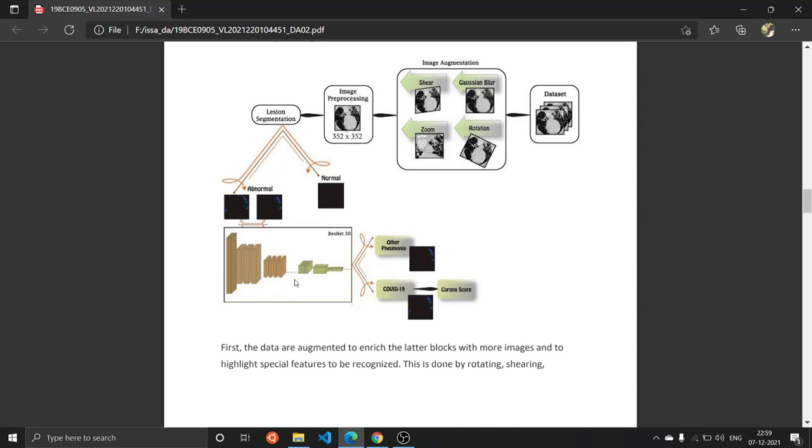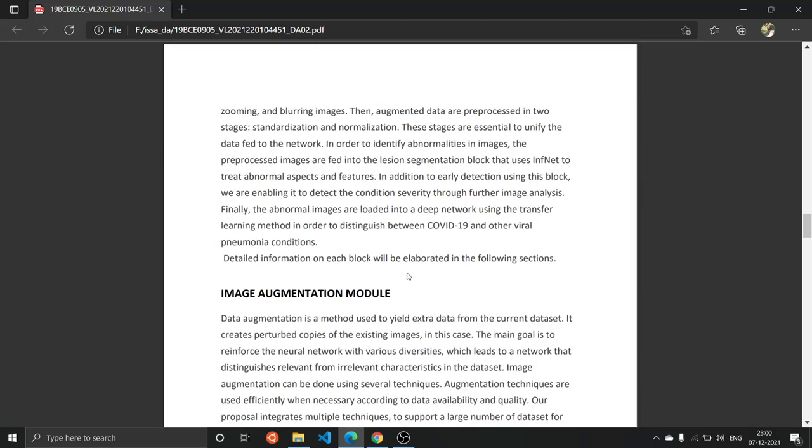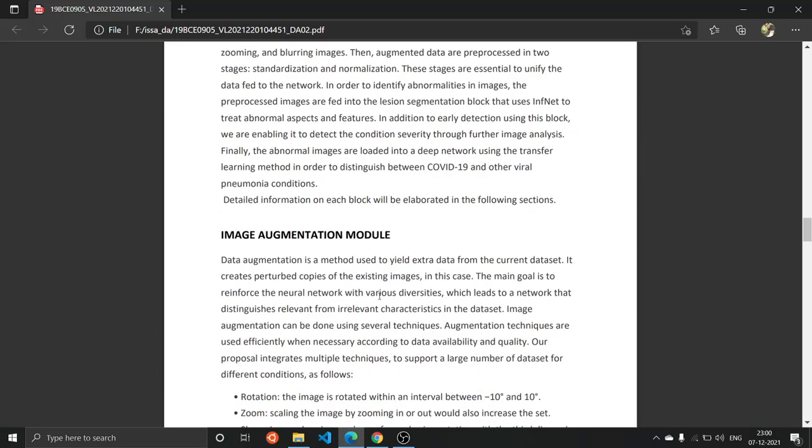After that it will go through ResNet 50, and this will classify the images into whether the person is suffering from other pneumonia or any other disease or corona. And after that we'll give the corona score of that patient to help him find out what severity level he's currently in. So I'll be discussing the modules now.